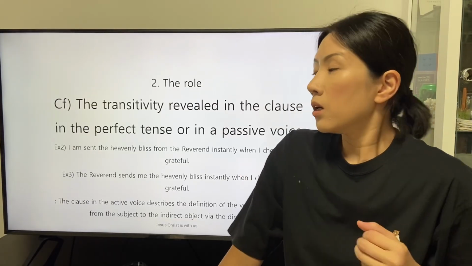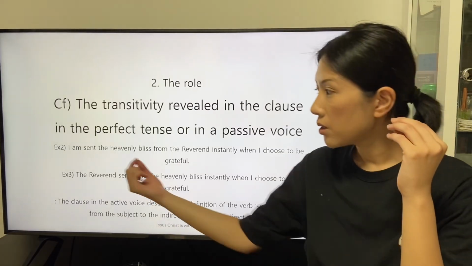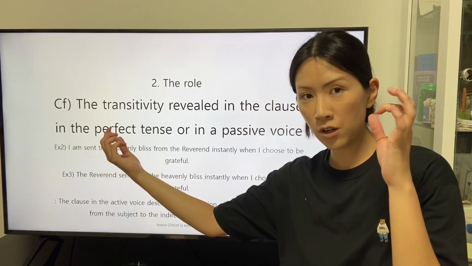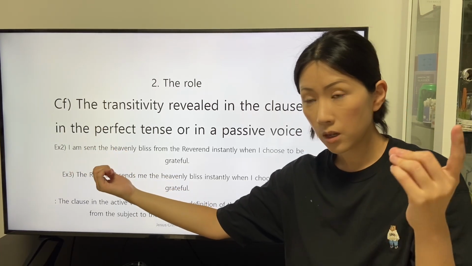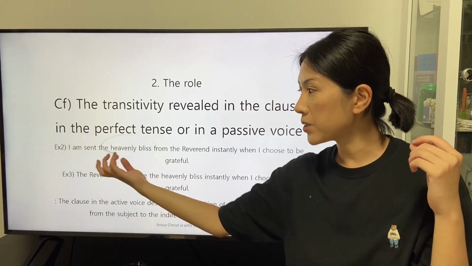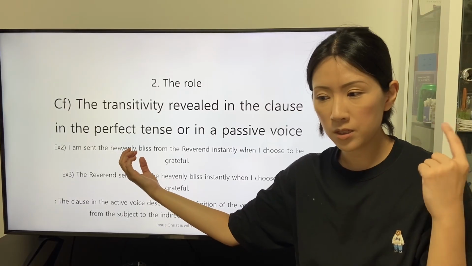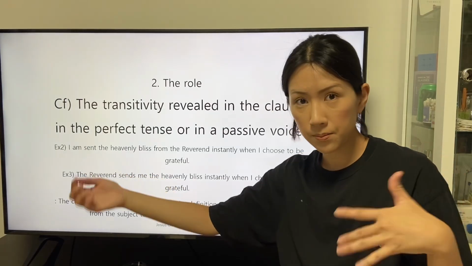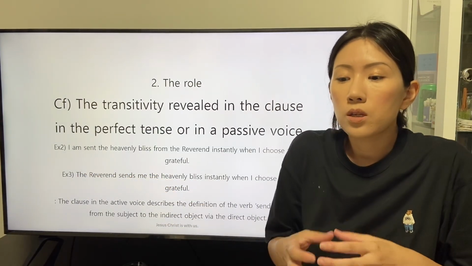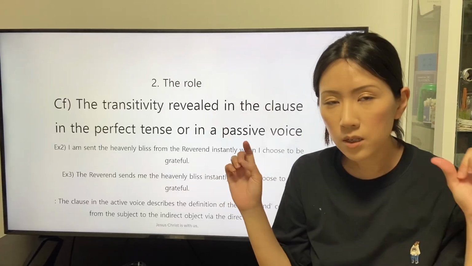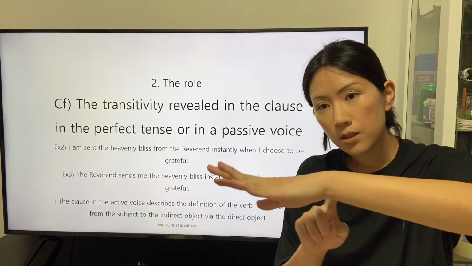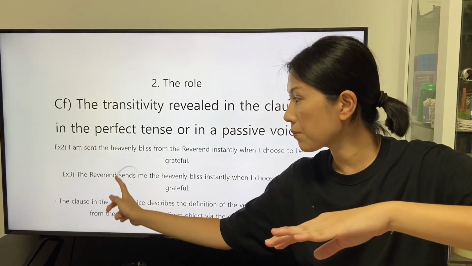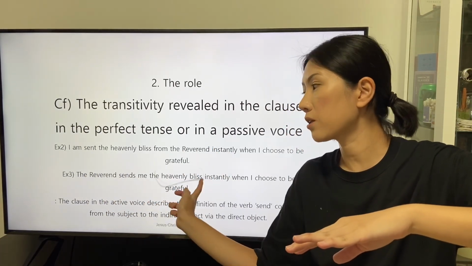So this relationship, the past participle is an adjective, and the direct object then becomes the object of the subjective complement sent, reveals this reliant relationship between the definition of the transitive verb sent and the direct object.